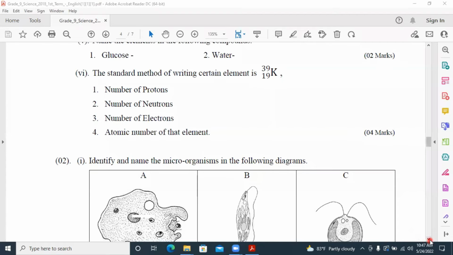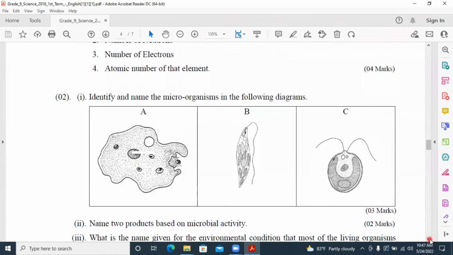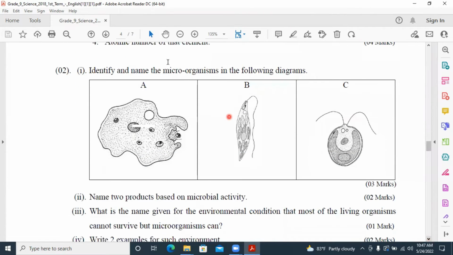Question number 2. Identify and name the microorganisms in the following diagram. A is amoeba, B is euglena, C is chlamydomonas. Name two products based on microbial activity. Write down the products. Vaccines, antibiotics.